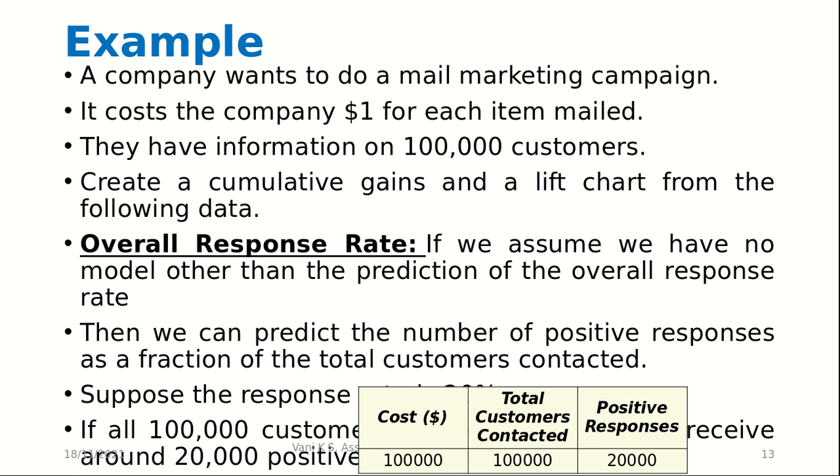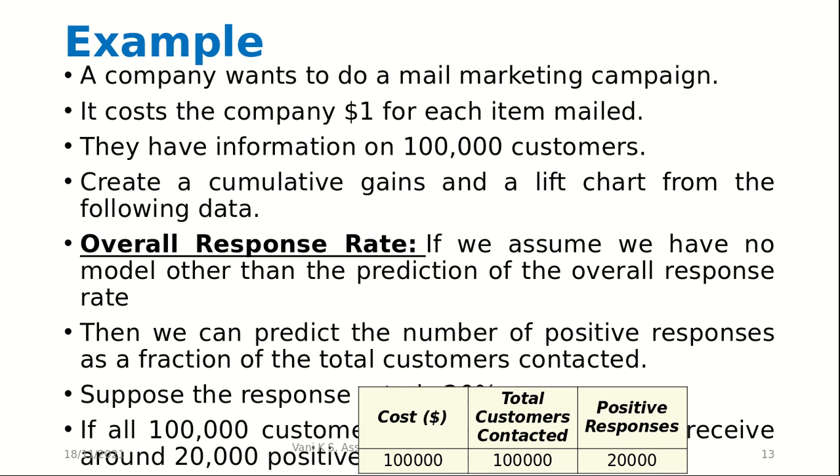So suppose a company wants to do a mail marketing campaign. It costs the company $1 for each item mailed. Then they have information on 100,000 customers. Create a cumulative gains and a lift chart from the following data. So we have all of the data here. Then overall response rate: if we assume that we have no model other than the prediction of overall response rate, then we can predict the number of positive responses as a fraction of the total customers contacted.